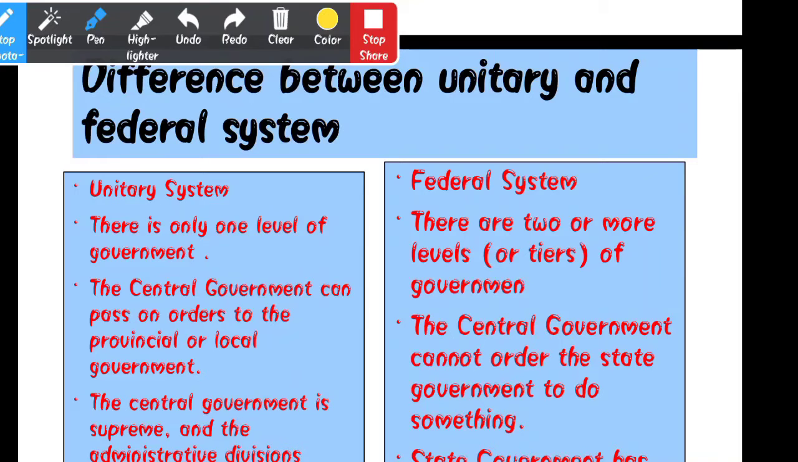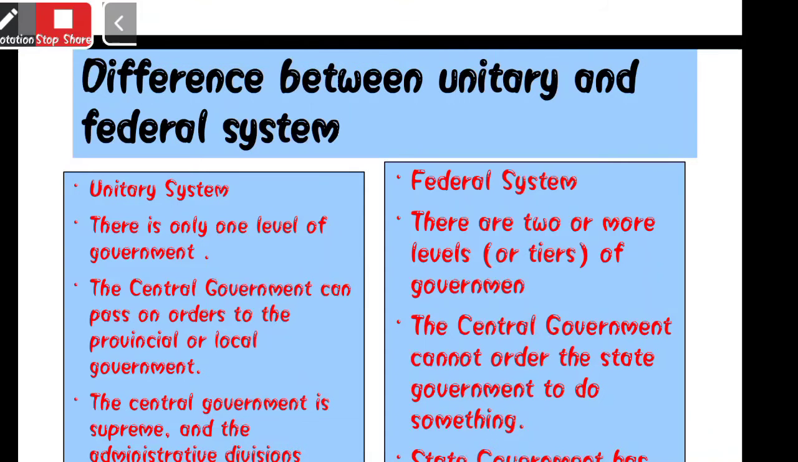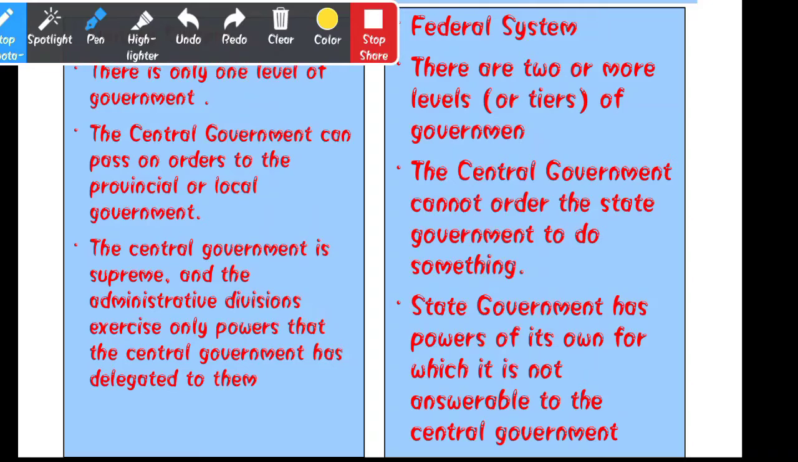But in the federal system, what happens? Here the central government is powerful and the state government is also powerful. So the central government cannot order the state government to do something. Sometimes they give the order, but not always. Then, in the unitary system, the central government is supreme, and administrative divisions exercise only the powers that the central government has delegated to them.